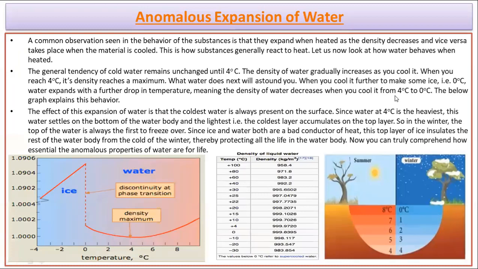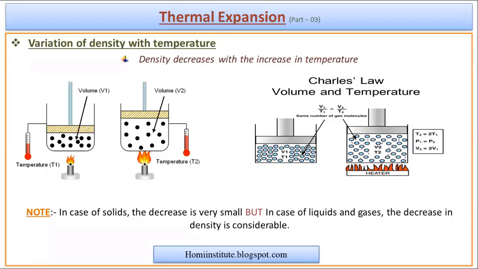Now, let's understand the anomalous expansion of water. See students, to understand the anomalous expansion of water, we have to understand this particular concept. So again I'm repeating, and then I will go to the anomalous expansion. Here we had understood that if we are increasing the temperature, as the temperature increases, we observe that the volume increases.